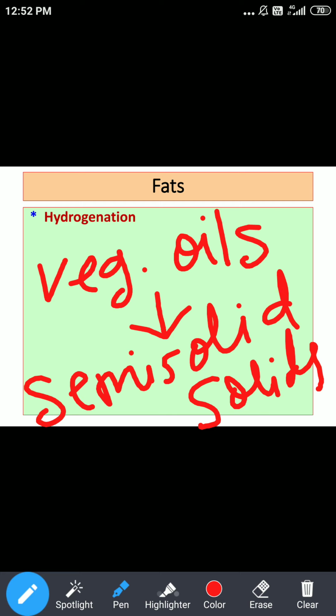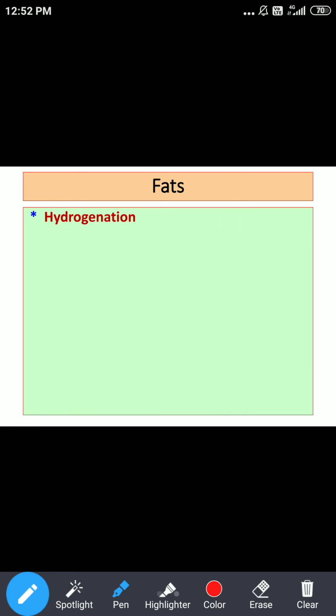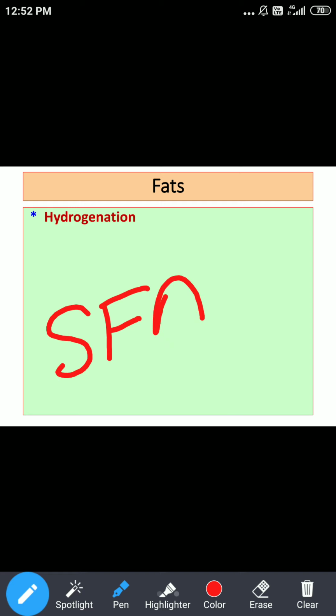These PUFAs, the polyunsaturated fatty acids present in vegetable oils, get converted into saturated fatty acids. So this is the important nutritional change that happens during the process of hydrogenation.